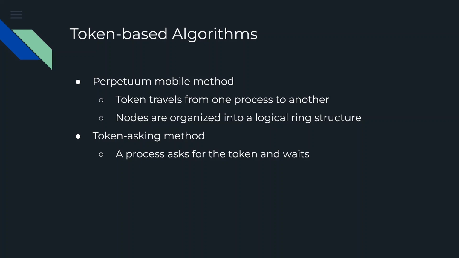In a token asking method, a process sends out a request to others whenever it tries to enter the critical section and waits until the token arrives. The message could contain a timestamp to meet the liveness and ordering conditions. The nodes can also be structured as a logical tree in order to reduce communication overheads.